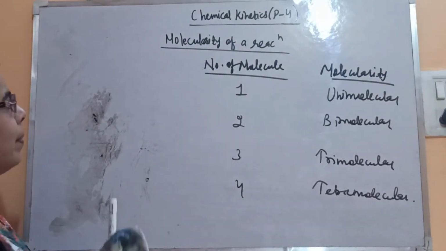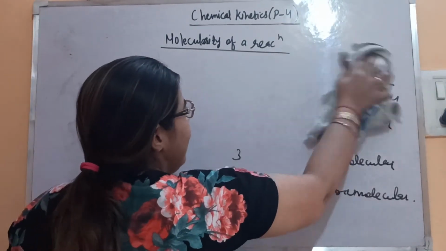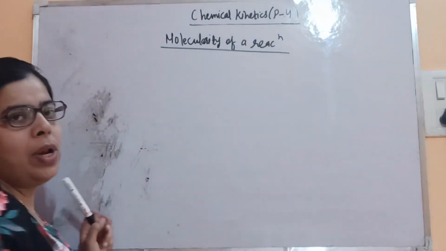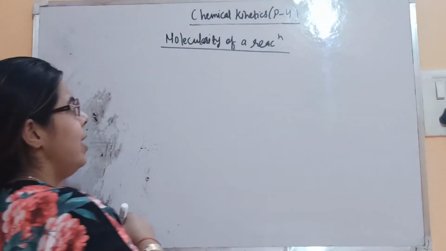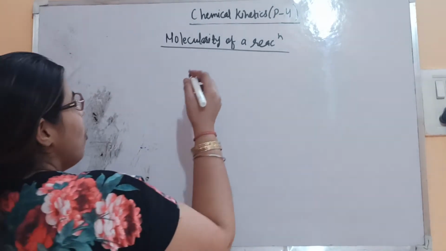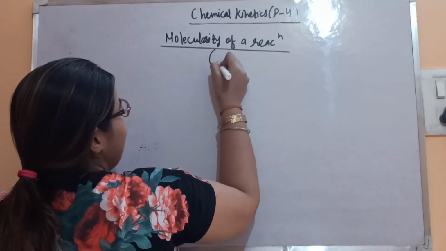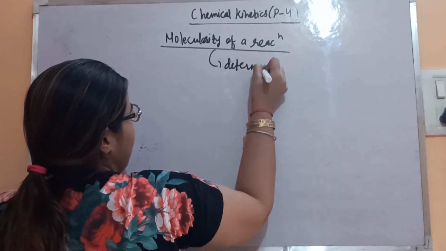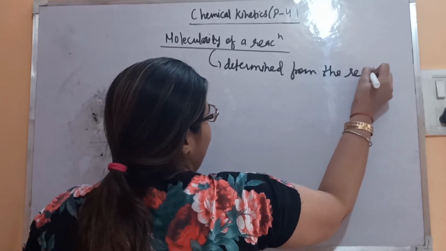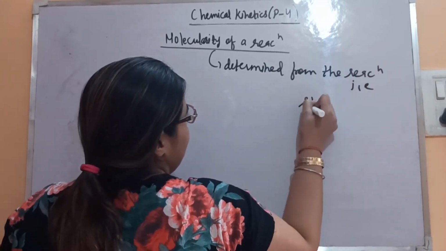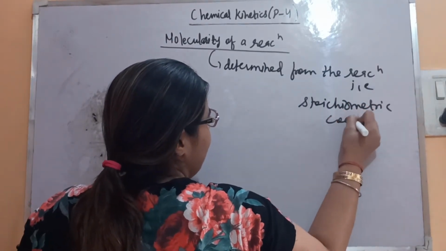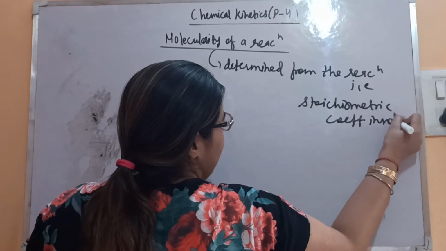Now let's see the different examples. Like we have seen, the order of reaction is an experimental quantity, but molecularity is not an experimental quantity. It can be easily determined theoretically from the reaction, that is, from the stoichiometric coefficients involved.